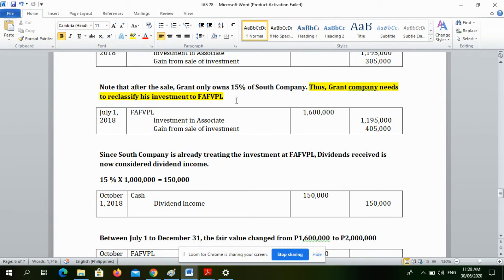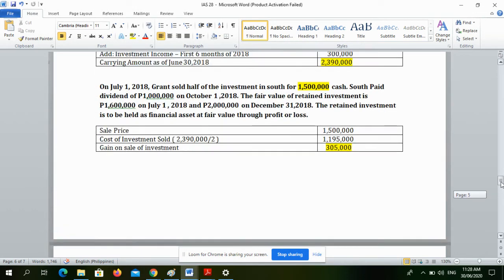Kasi ngayon, 15% na lang yung pagmamay-ari ni Grant. So that's why, kailangan din niyang i-reclassify to FAFVPL yung investment niya. So that's why we look at the problem. The fair value of the retained investment is 1.6 million on July 1, 2018.